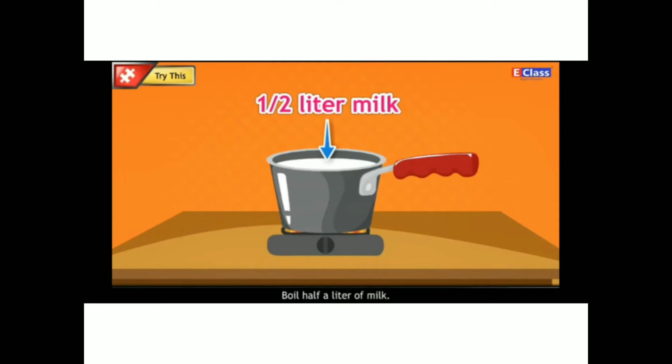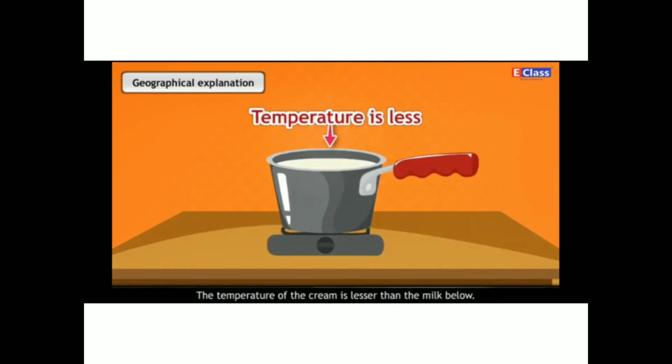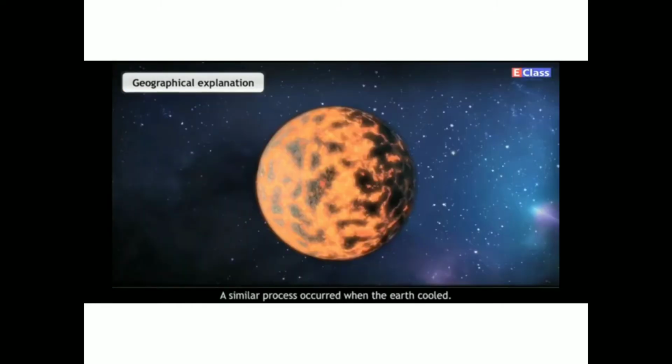Geographical explanation. Before boiling, the milk was in the liquid state. After it came to a boil, steam started coming out from it. After some time, a thick layer of cream develops over the milk. The temperature of the cream is lower than the milk below. Thus, it can be implied that the creamy layer cooled faster than the milk below, which remained hot in the liquid form. A similar process occurred when the earth cooled.